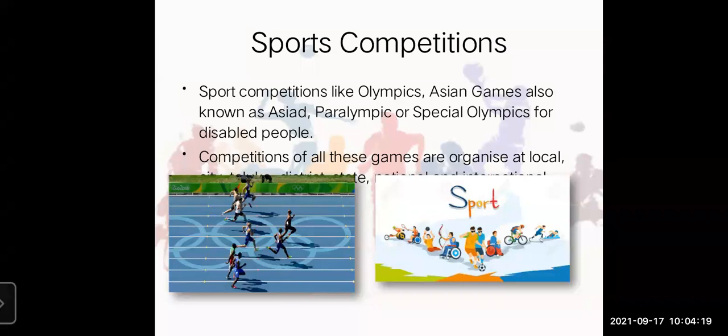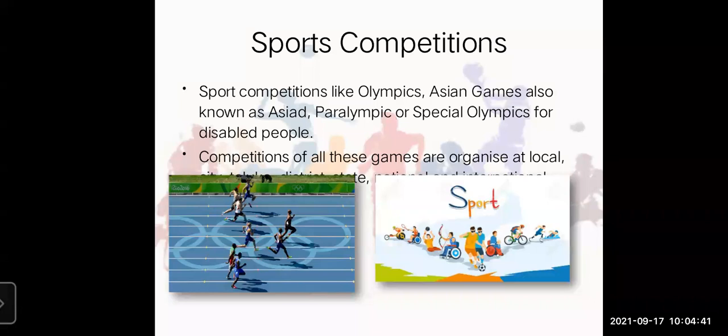In India, hockey and cricket are very popular. Hockey is our national game. Yes, students, cricket is not our national game, okay? Hockey is our national game. Competitions of all these games are organized at local, city, taluka, district, state, national and international level.